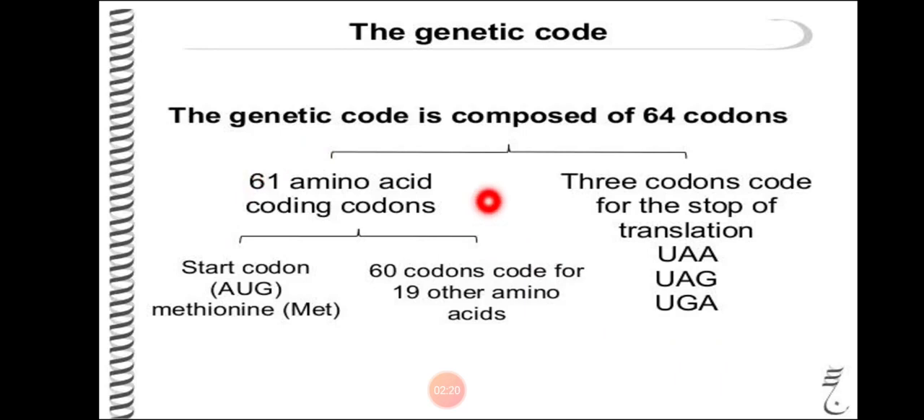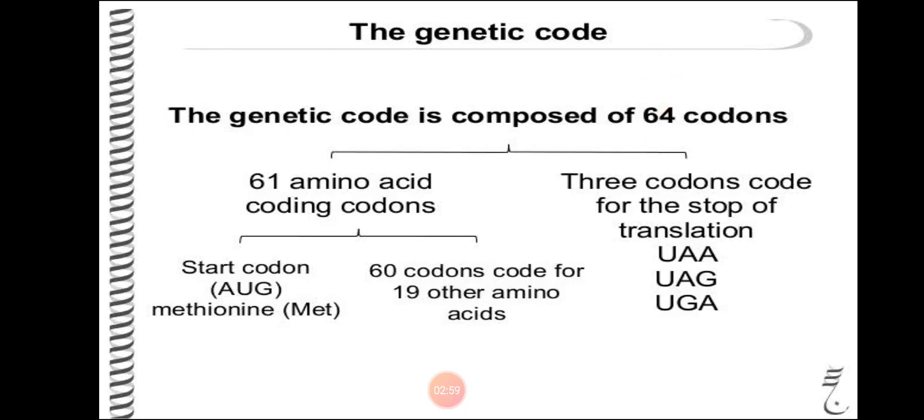The remaining 61 codons are coding for amino acids. Out of these 61 codons, the first codon is AUG. It codes for the amino acid methionine and it is known as the start codon. The remaining 60 codons are coding for 19 other amino acids. In this way there are a total of 20 amino acids which are coded by 61 codons, and the remaining 3 codons are nonsense codons. So in total it makes 64 codons.